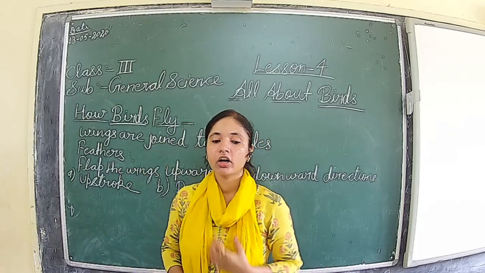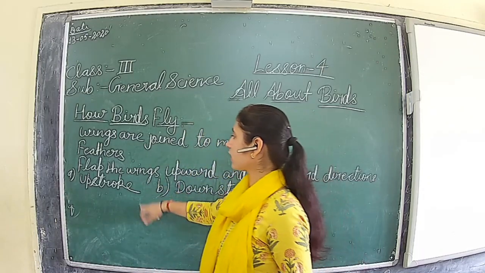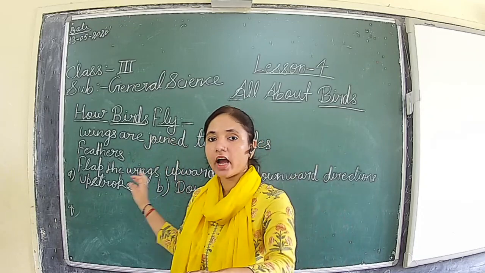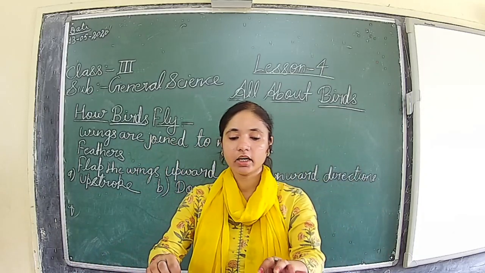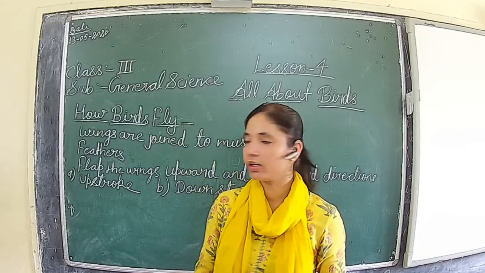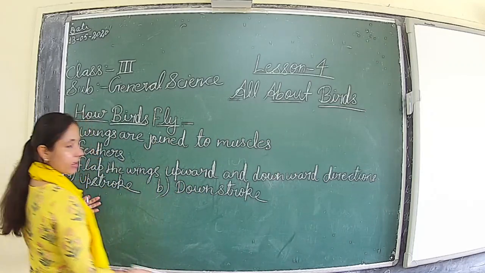So they will not flap. This is the way they fly in the sky, with up stroke and down stroke. Next we will see the nesting habits of birds. So I think this is clear, no?